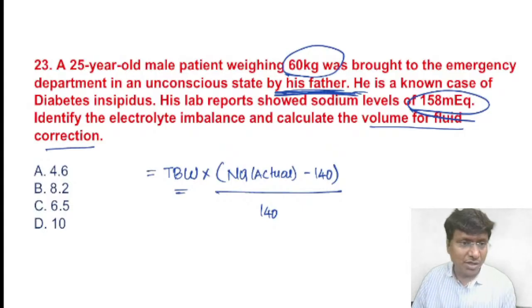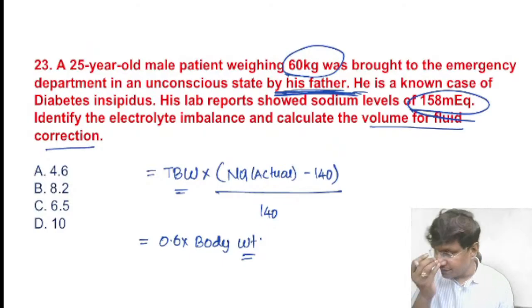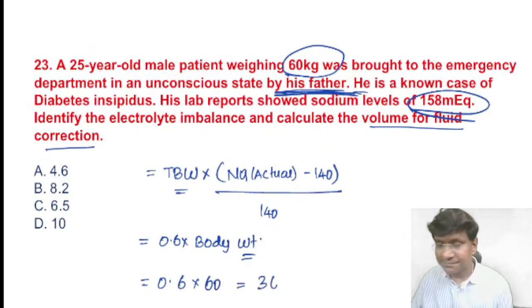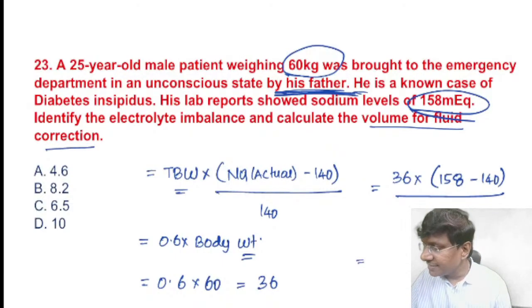How do you get the total body water? In case of males, 0.6 should be multiplied by the body weight of the individual. The body weight is 60, so 0.6 into 60 comes to 36. Now take 36 multiplied by the actual sodium, 158 minus 140, divided by 140.